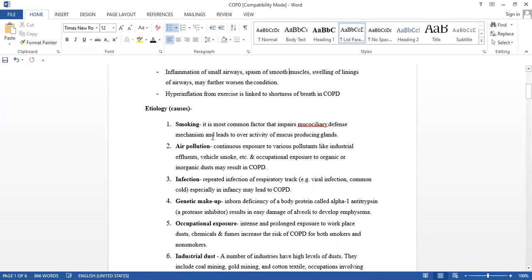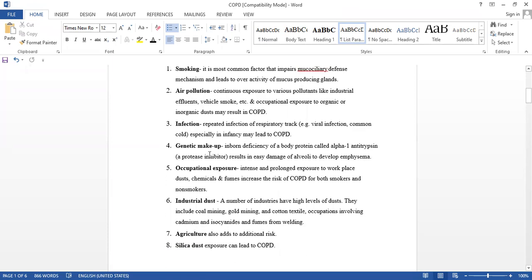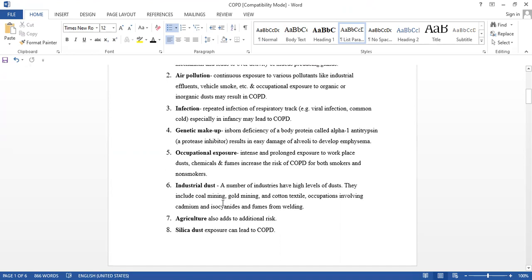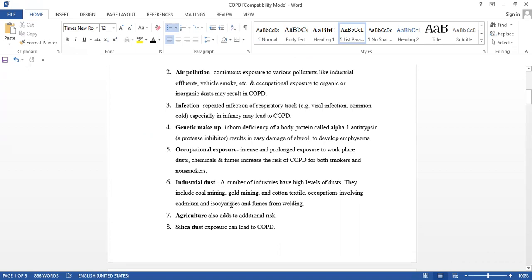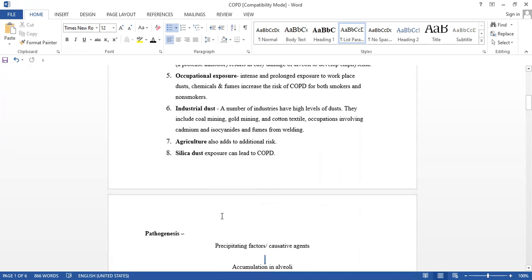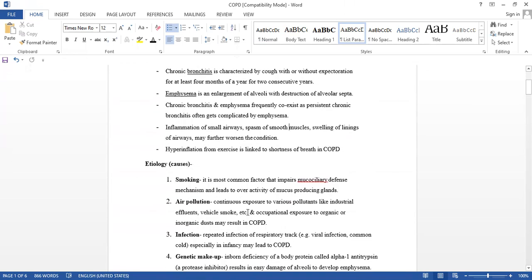We will see in detail: smoking, air pollution, infection, genetic makeup, occupational exposure, industrial dust, agriculture, silica dust. There are so many. We will see one by one.